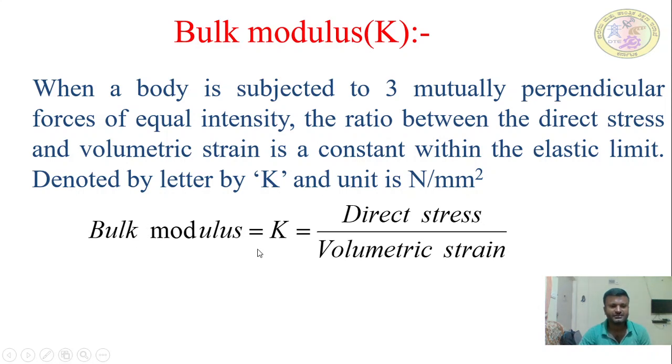Bulk modulus K is equal to direct stress divided by volumetric strain. In the previous slide we discussed the volumetric strain, which is nothing but the change in volume divided by the original volume. F is the direct stress and EV represents the volumetric strain. In the last class we discussed lateral strain, E lateral, and E longitudinal, which is the longitudinal strain. Here EV represents the volumetric strain.